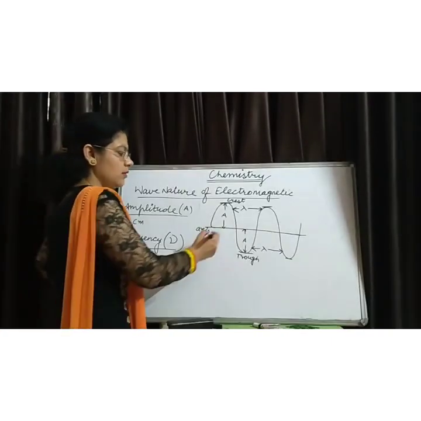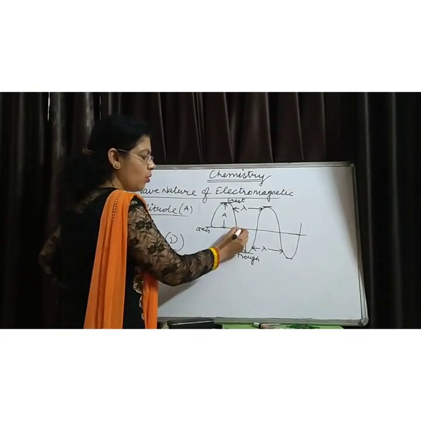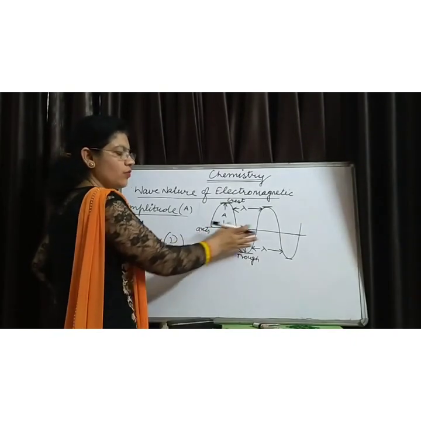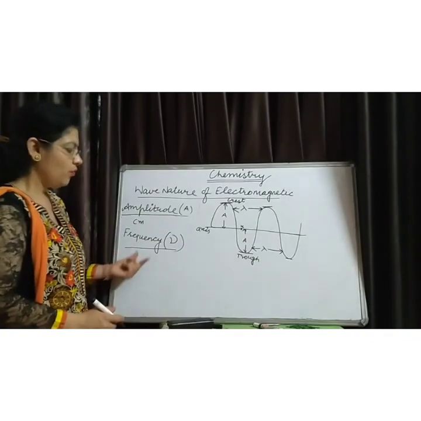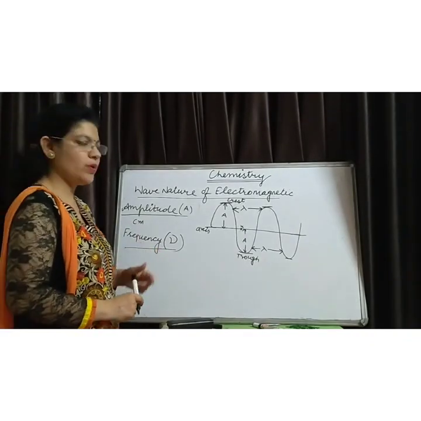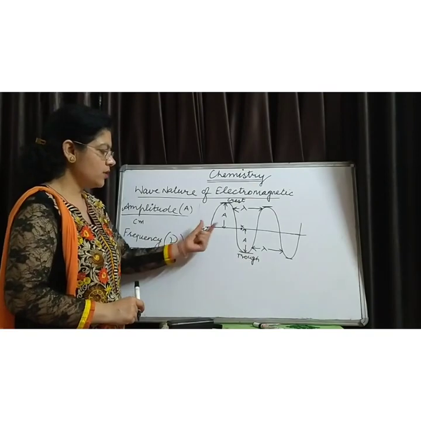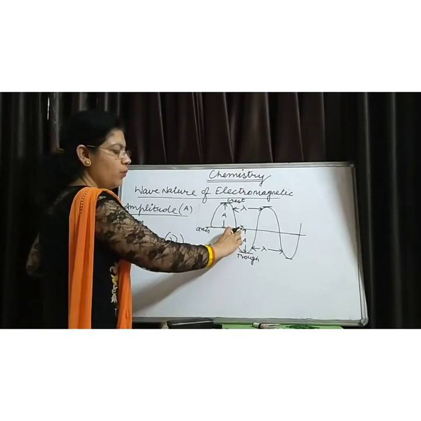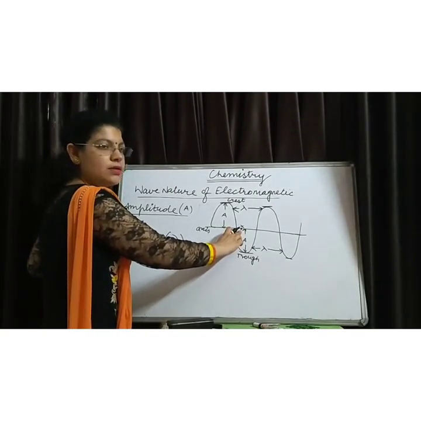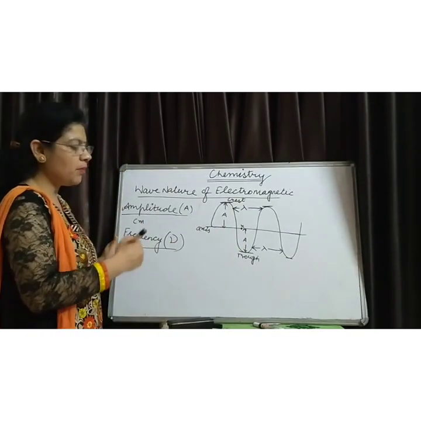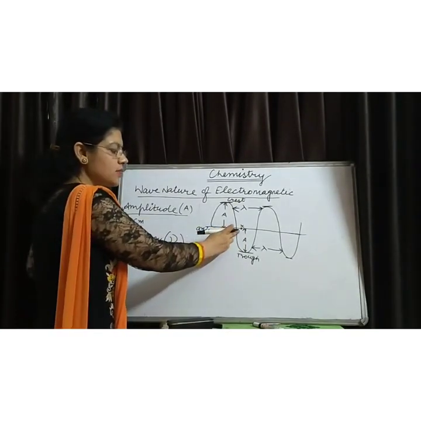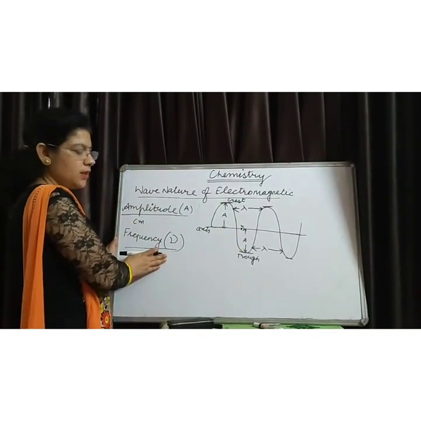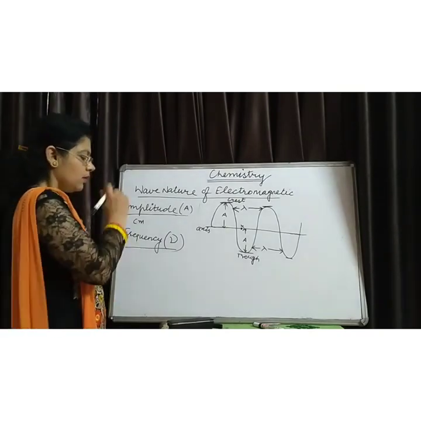Let us consider any fixed point on the axis. This is the fixed point on the axis of the propagation of the wave. How do we define the frequency? Frequency of a wave is the number of waves passing through a point in 1 second. Means the number of waves which are passing through this point in 1 second is known as frequency.